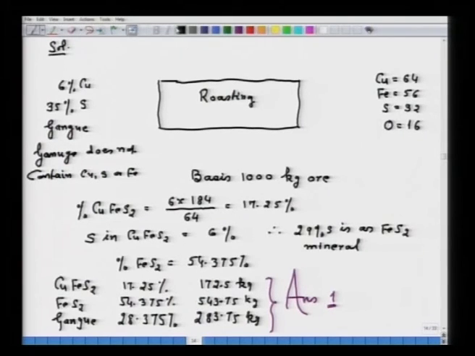Now, next it says theoretical amount of oxygen. Now, the theoretical amount of oxygen can be determined by writing the balanced roasting reaction. So, in this case the oxidation will occur of FeS2 and that of chalcopyrite, that is CuFeS2. So, all that we have to do is write down the balanced chemical equation, and from there we can find out the amount of oxygen.